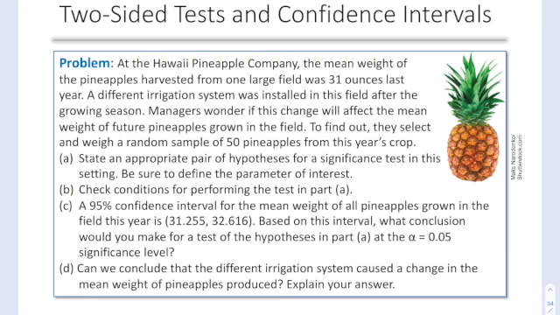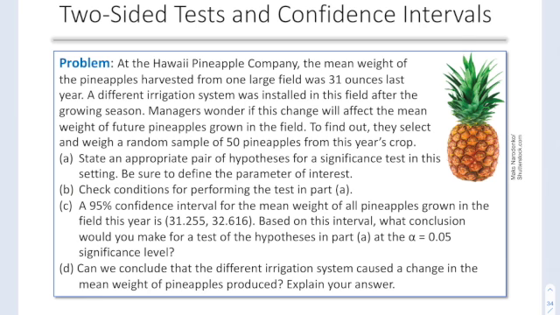All right, so now let's look at two-sided tests and compare them to confidence intervals. At the Hawaii Pineapple Company, the mean weight of pineapples harvested from one large field was 31 ounces last year. A different irrigation system was installed in this field after the growing season. Managers wondered if the change will affect the mean weight of future pineapples grown in the field. To find out, they select and weigh a random sample of 50 pineapples from this year's crop.